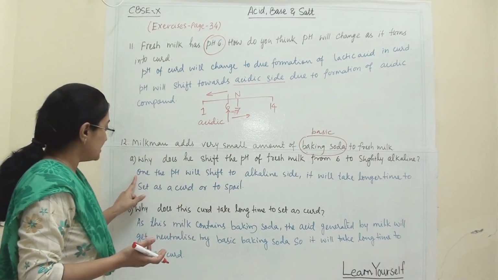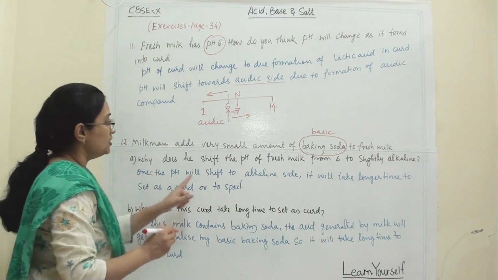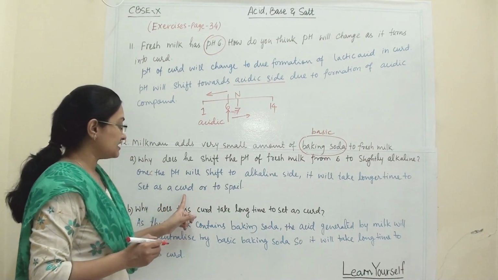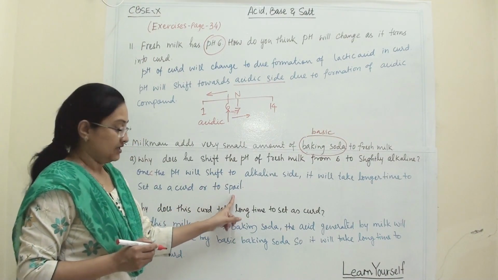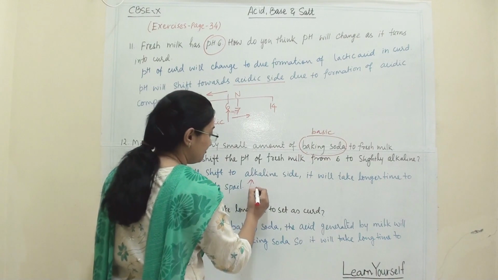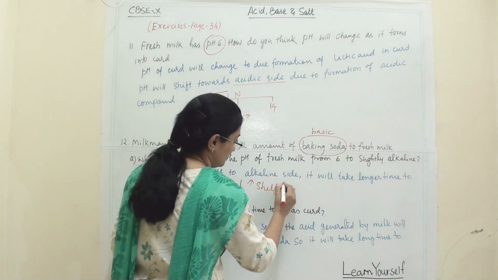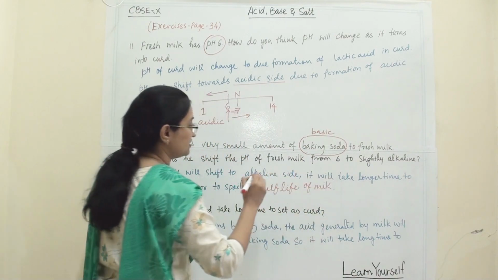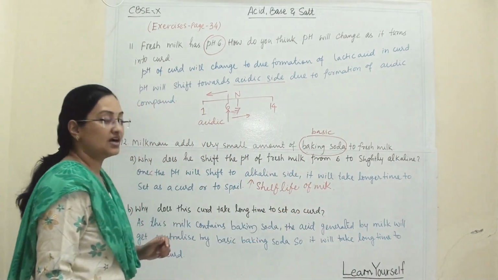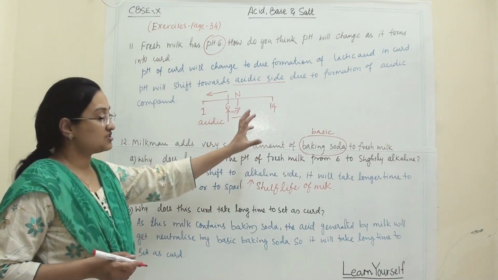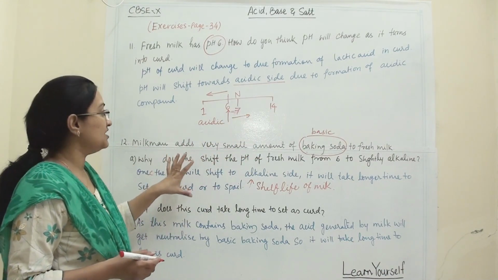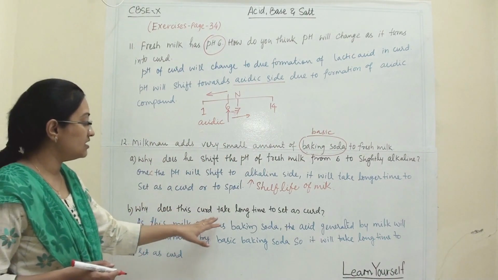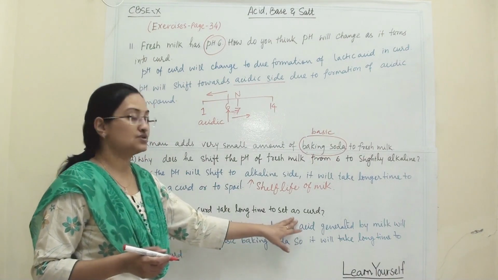So once the pH shifts to the alkaline side, it will take a longer period of time to set as curd or to spoil. So it will increase the shelf life of milk. So that's why he will add baking soda, a basic substance, to the milk, to shift the pH towards the alkaline side. Now next, why does this curd take a longer period of time to set as curd?